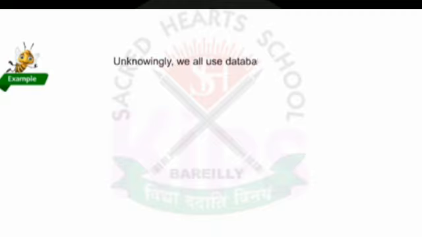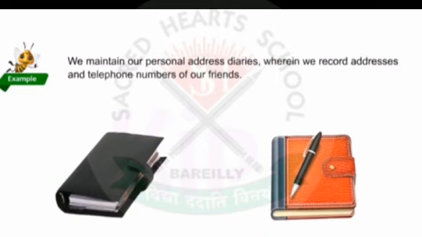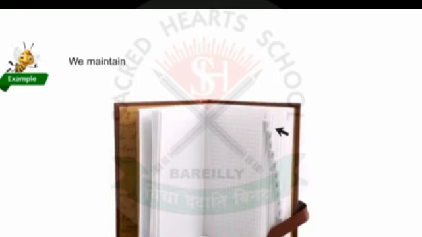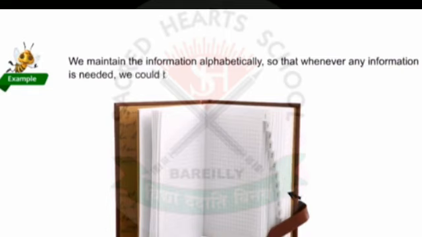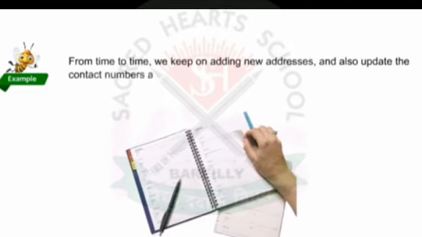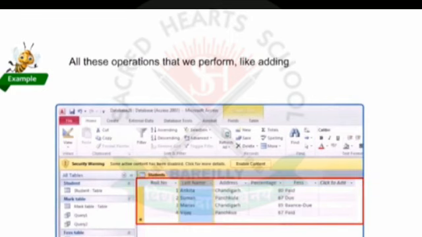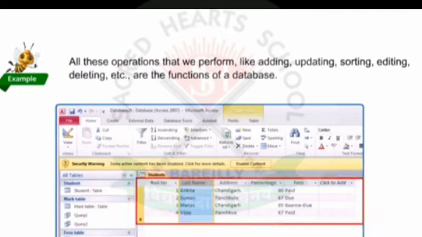Unknowingly, we all use databases in our daily life. We maintain our personal address diaries, wherein we record addresses and telephone numbers of our friends. We maintain the information alphabetically so that whenever any information is needed, we could browse and extract it quickly. From time to time, we keep on adding new addresses and also update the contact numbers and postal addresses of our friends if there is any change. All these operations that we perform, like adding, updating, sorting, editing, deleting, etc., are the functions of a database.